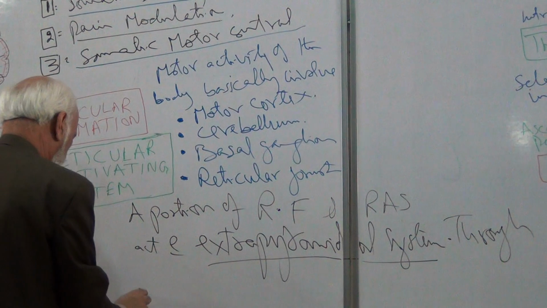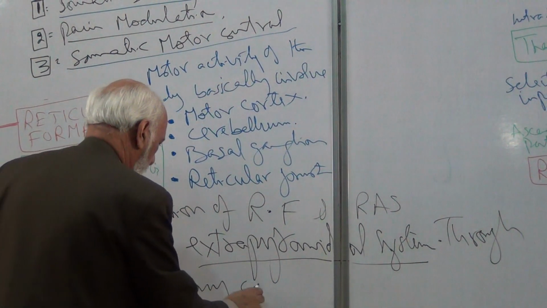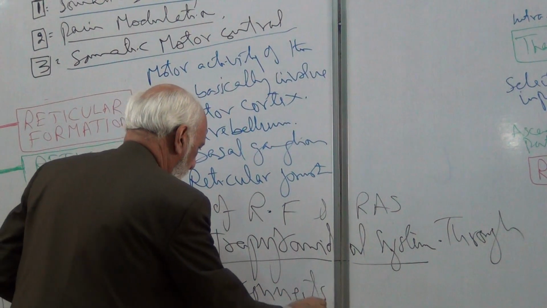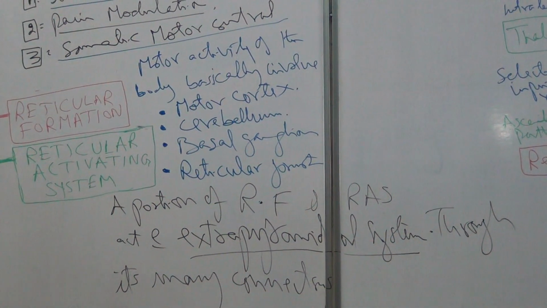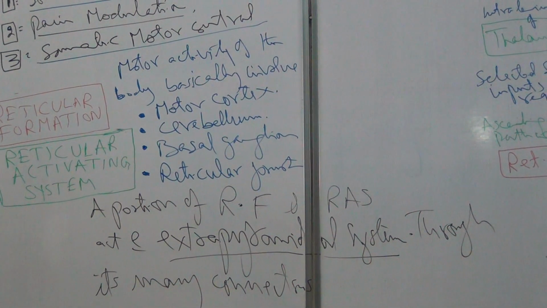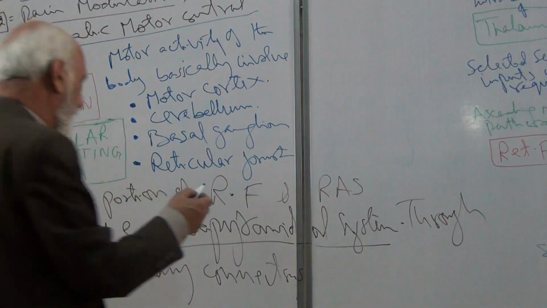Through its many connections, the reticular formation can influence skeletal muscle activity.